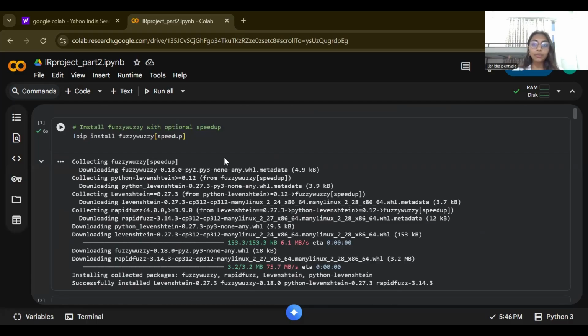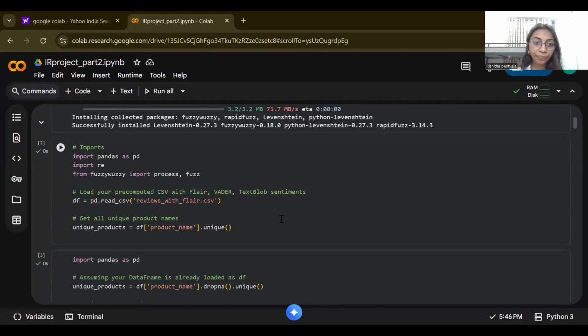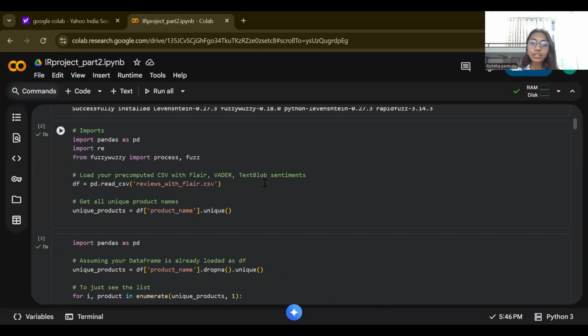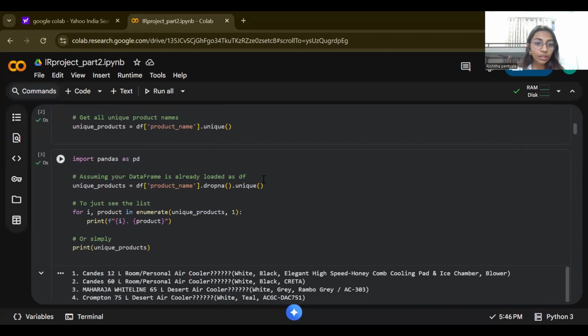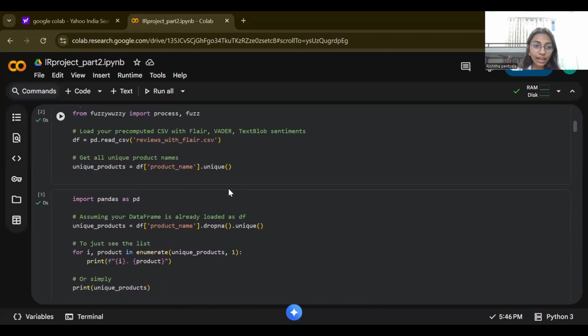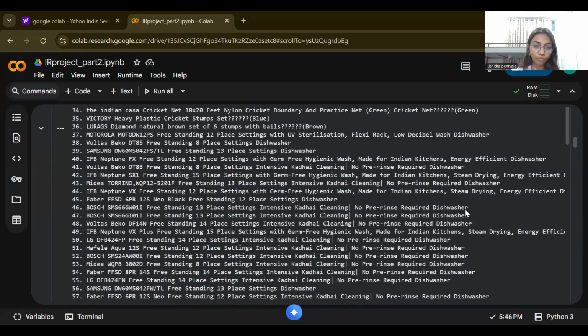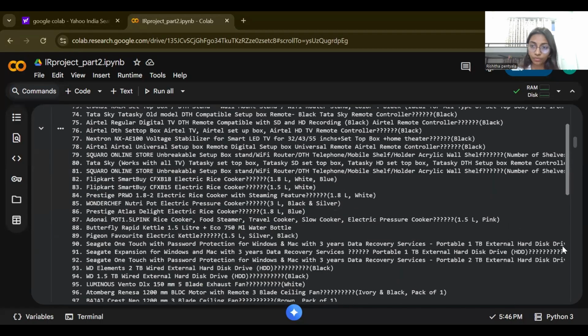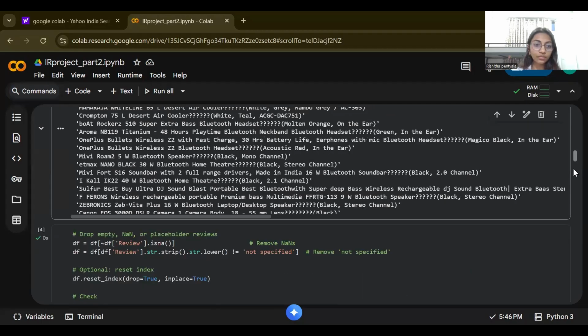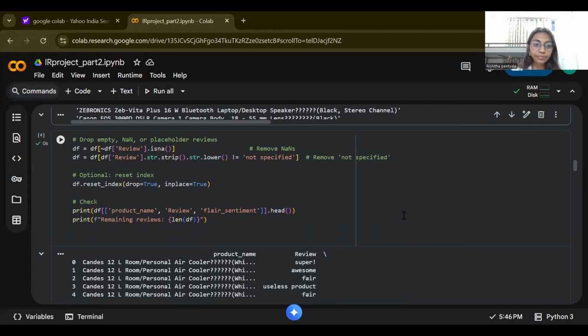So here I am using the fuzzy algorithm for approximate matches. And as I've mentioned earlier, I have created a CSV file with all the sentiments from the Flair. Now I have just imported that, and then